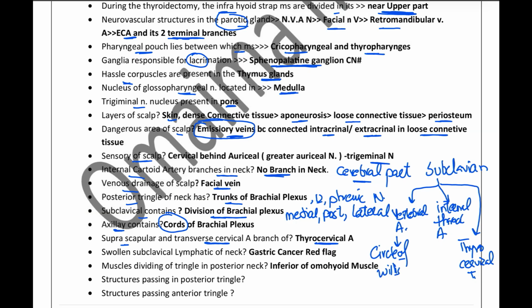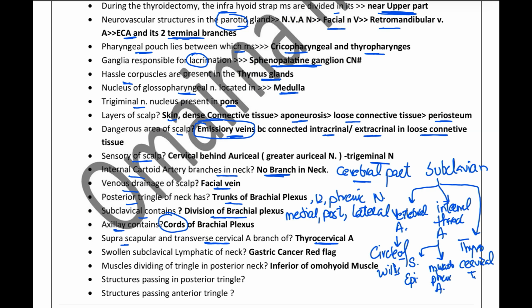Whereas the internal thoracic artery is going to divide, and it is going to give the superior epigastric artery and the musculophrenic artery.